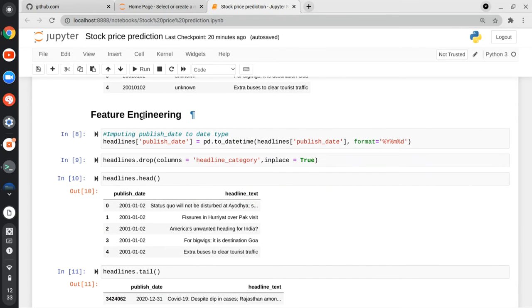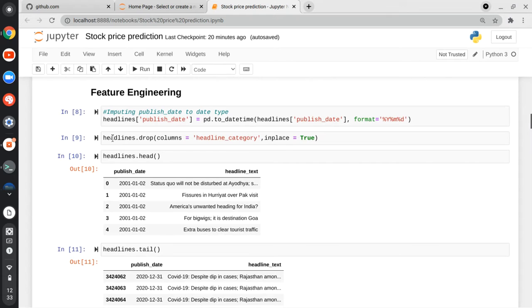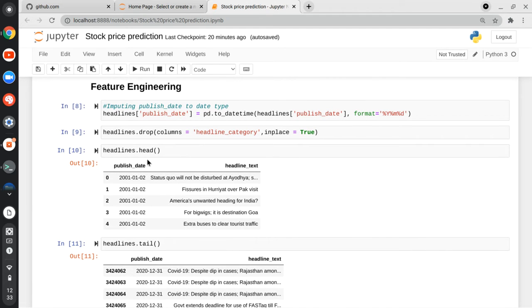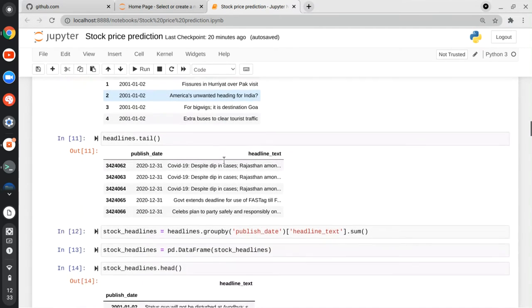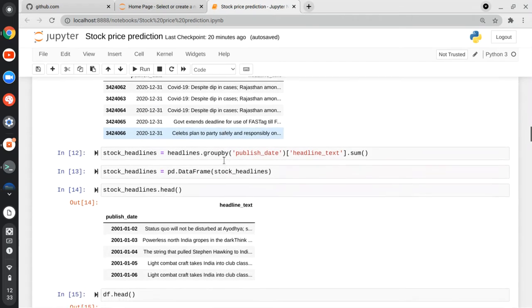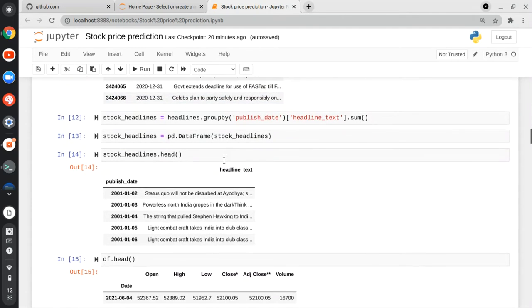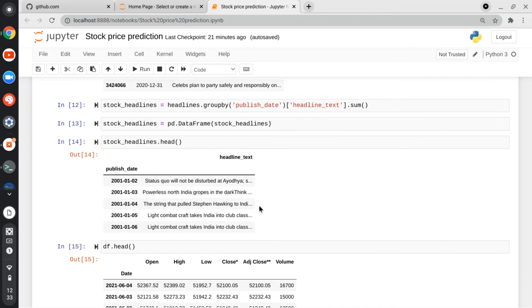In feature engineering, I'm first converting the published date, which is in integer format, into a valid date and storing it back into this published date vector, the date format which is accepted by the pandas library. And in the news headlines dataset, there are many headlines on a particular day. So we are grouping by day and concatenating all the headlines into one headline.